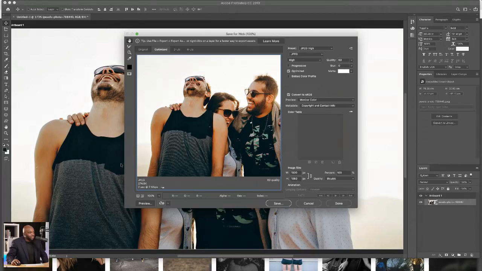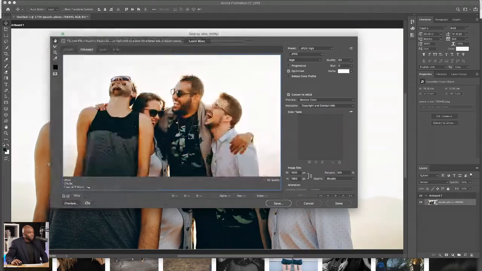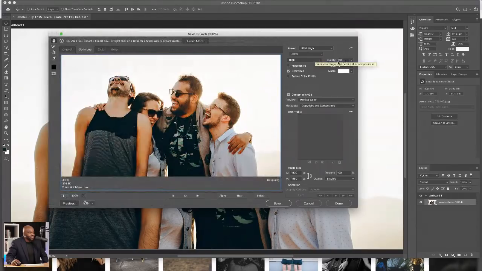Now, why does it take 2 seconds? It takes 2 seconds because I've changed the quality here to 60. So you notice here, it still looks really nice, but the quality here has been reduced to 60. Now, notice what happens when I increase this to 100. Okay, now it takes 5 seconds. Okay, but if you were to use this image as it was, straight from the website, it will take really, really long to load. So I'm just going to reduce this, and sometimes you can reduce it to about 70, sometimes to about 60. And also the file size is 349K, right? So I'm going to save this.